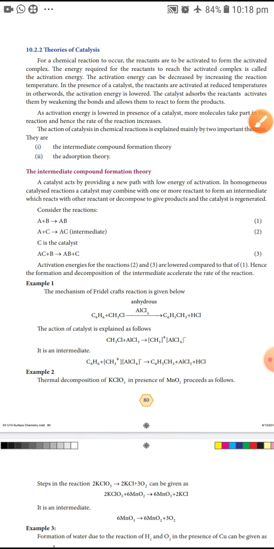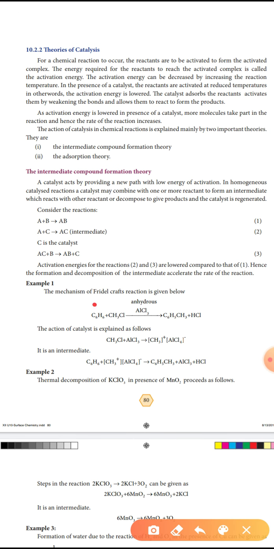Activation energy for reactions 2 and 3 is lower compared to the first reaction. Hence the formation and decomposition of the intermediate accelerate the rate of reaction. Example, the mechanism of the Friedel-Crafts reaction. Benzene, the formula C6H6. Benzene reacts with chloromethane CH3Cl in the presence of anhydrous aluminum chloride to form C6H5CH3, methyl benzene, plus HCl.